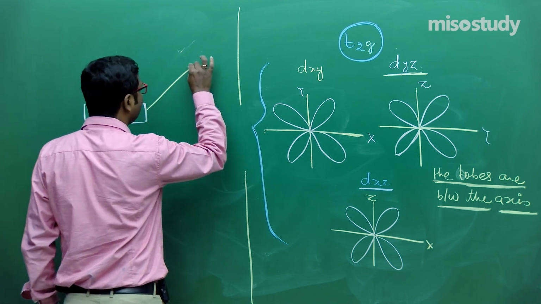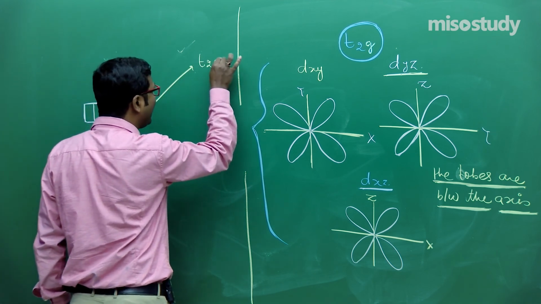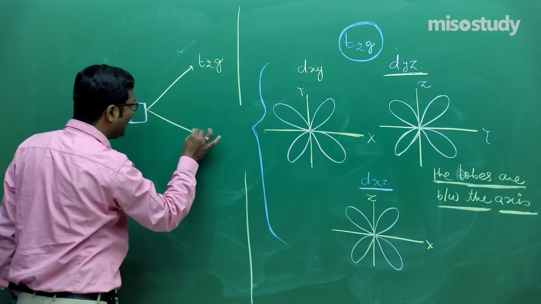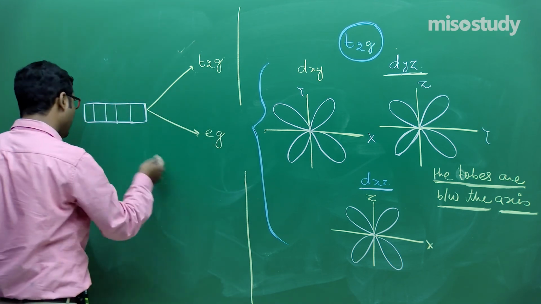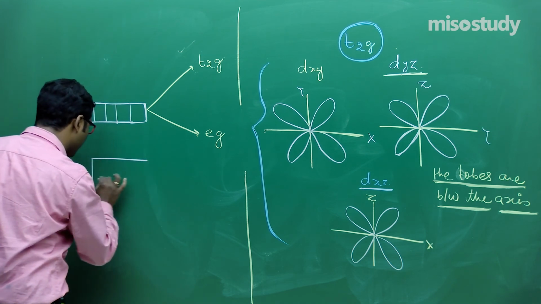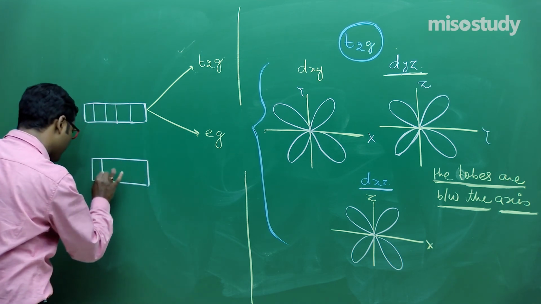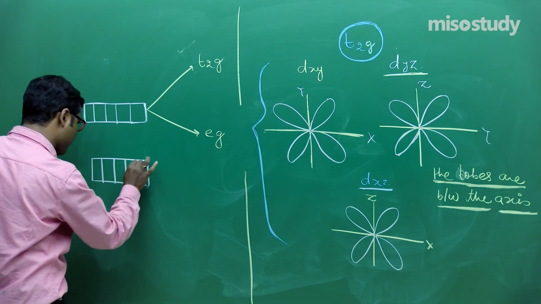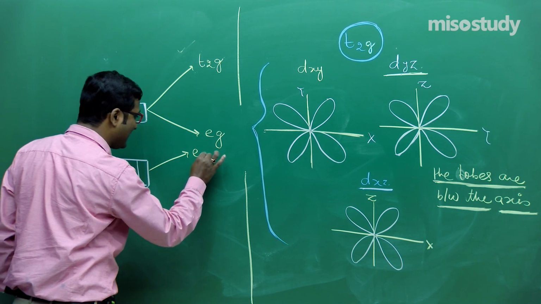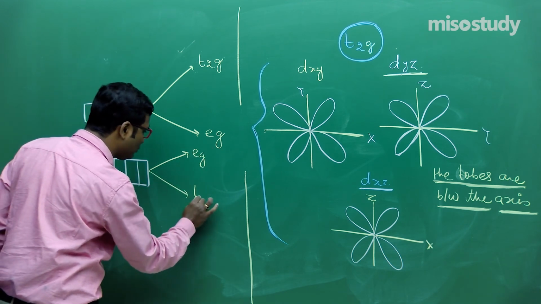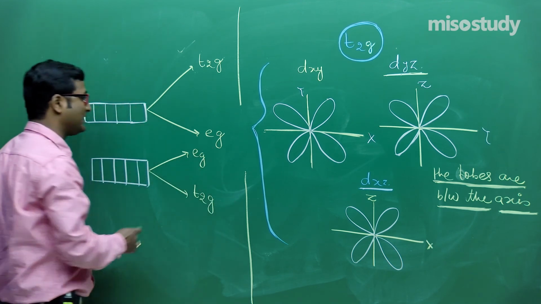Then either T2g will be at a higher energy level and Eg will be at a lower energy level. This is the first condition. And the second condition is either Eg will be at a higher energy level and T2g at a lower energy level.